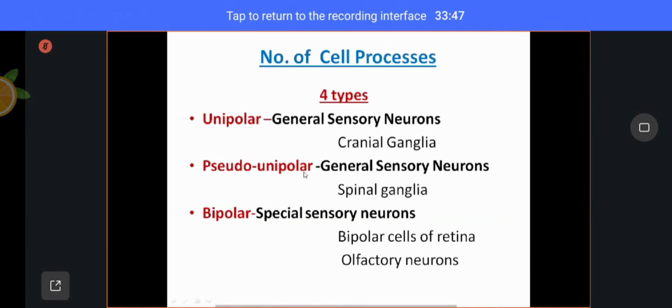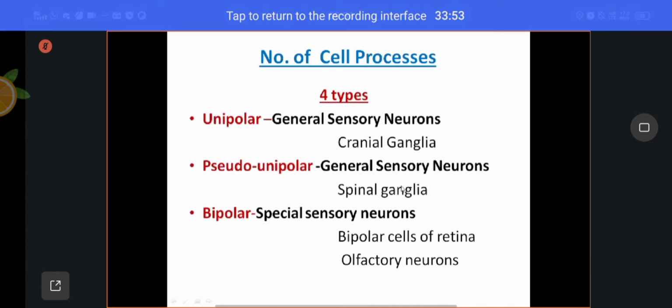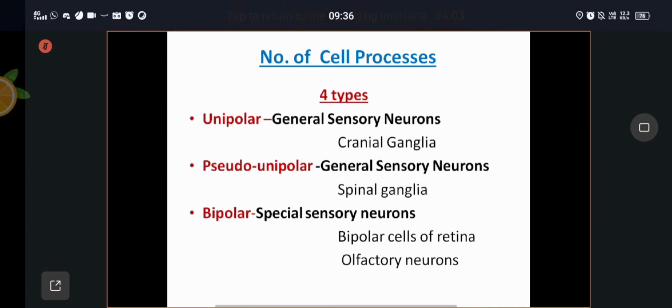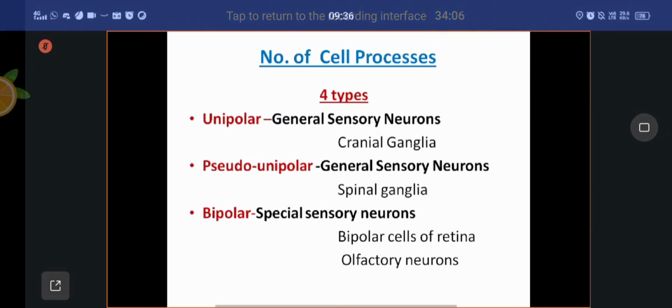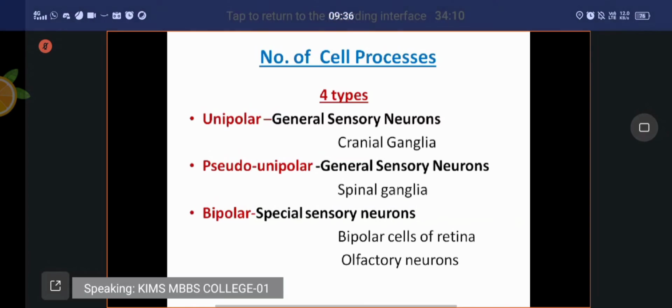The pseudo-unipolar neurons are also sensory neurons, general sensory neurons. The spinal ganglia or dorsal root ganglia, or ganglia associated with spinal nerves, usually consist of pseudo-unipolar neurons. Same, touch, pain, pressure, temperature.